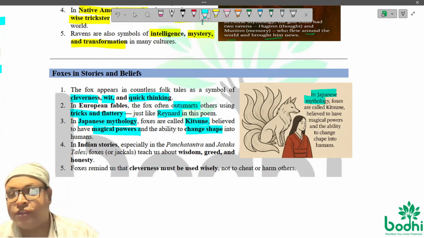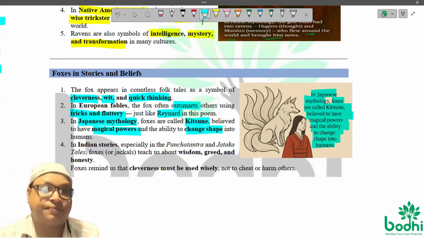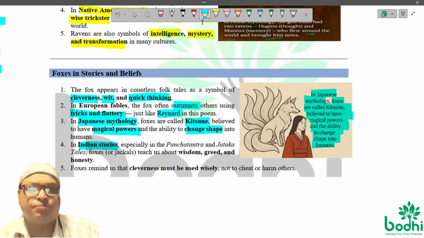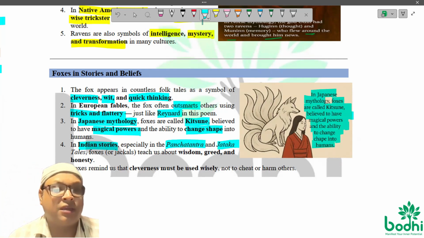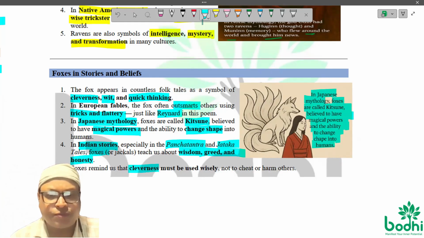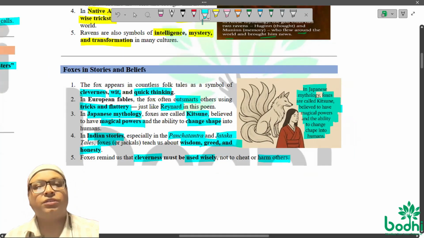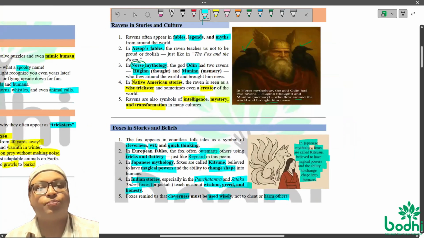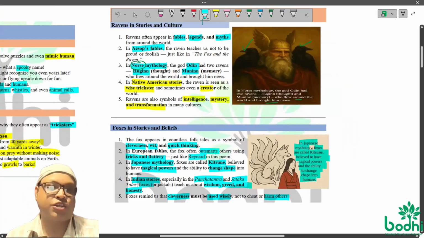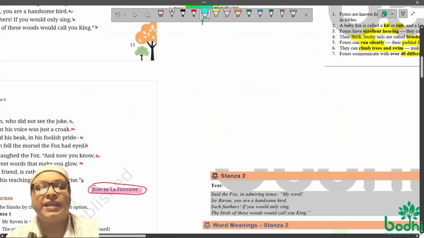Look at it. In Japanese mythology, foxes are called kitsune, believed to have magical powers and the ability to change shape into humans. If you talk about Indian stories, Panchatantra, Jatakas, foxes teach us about wisdom, greed, and honesty. The foxes remind us that cleverness must be used wisely, not to cheat or harm others. So these are some interesting literature-based connections with the fox and the raven we learned in the first stanza. We will now move to the second stanza.